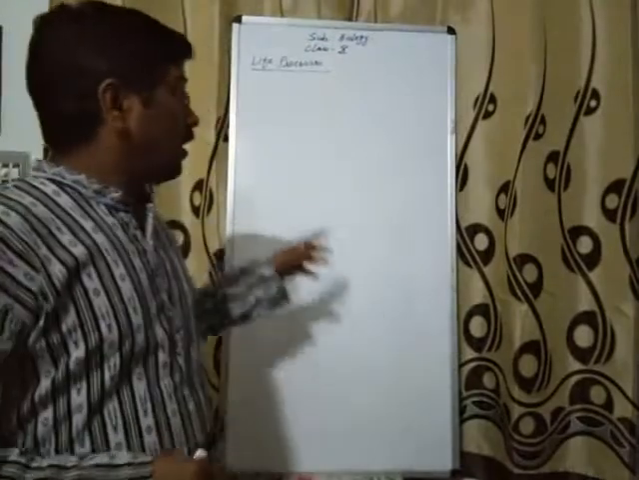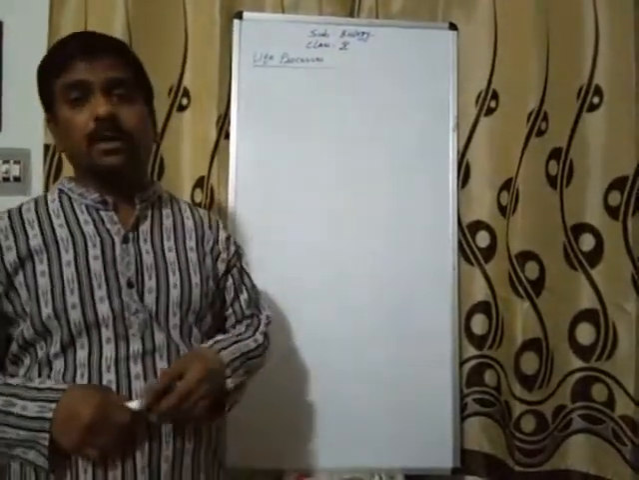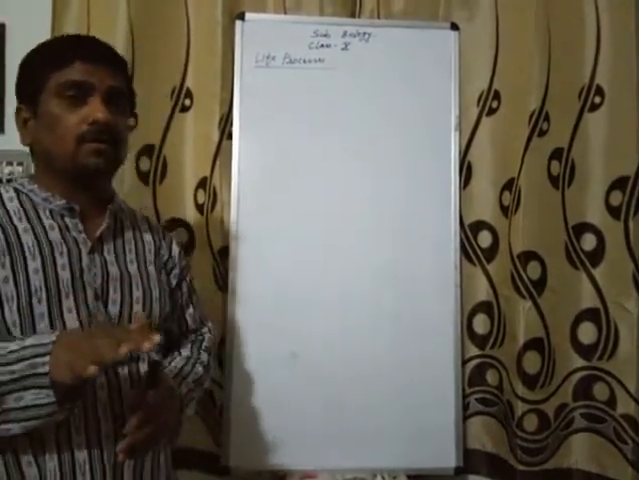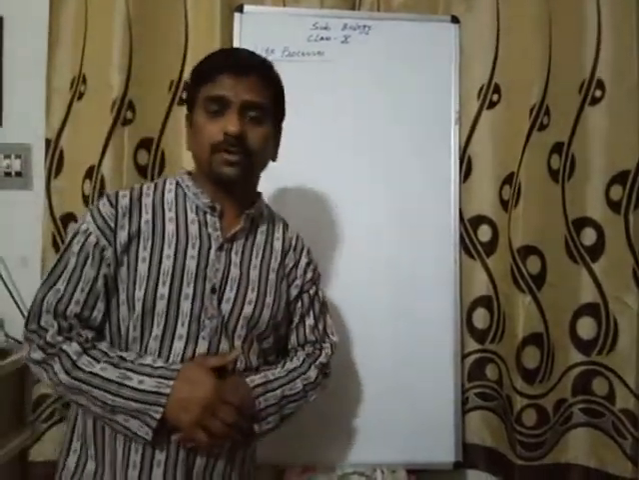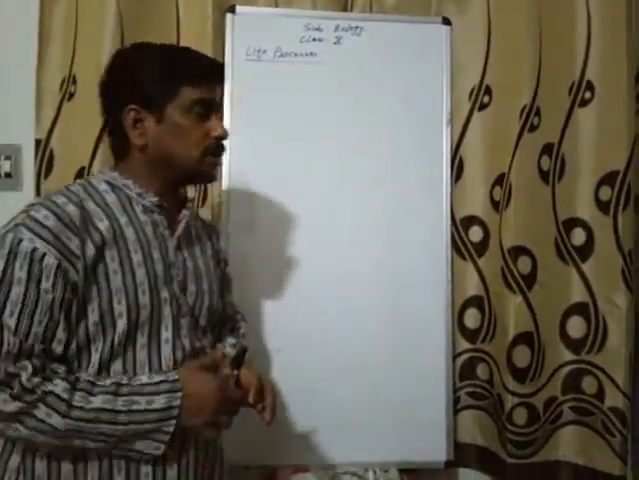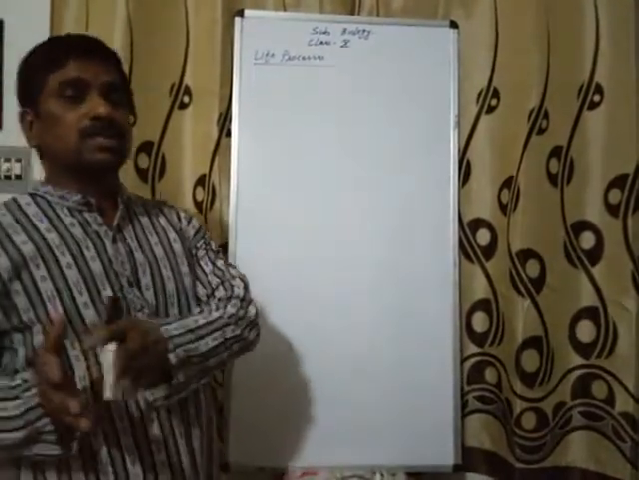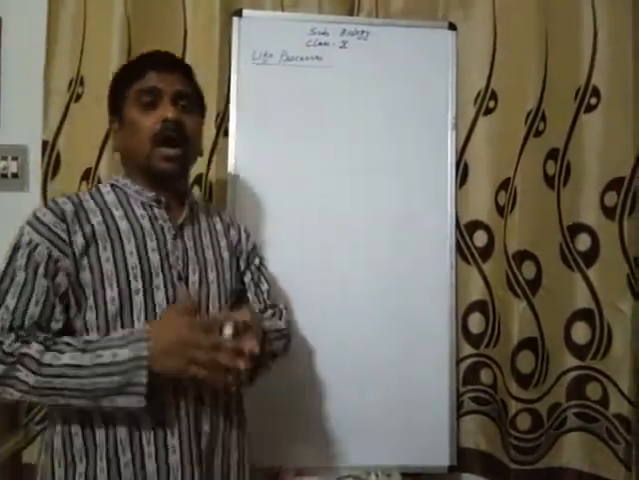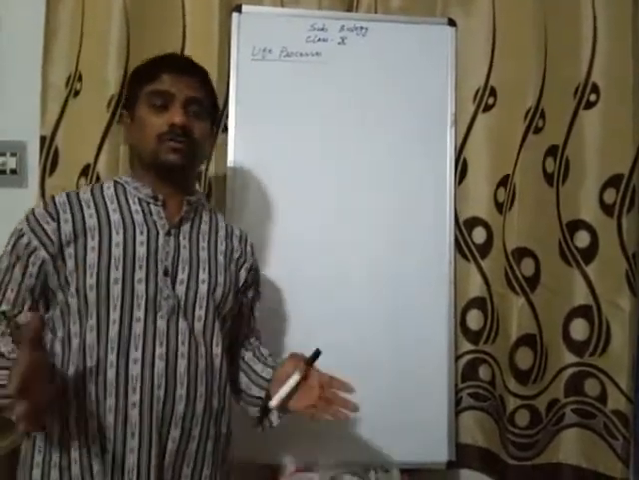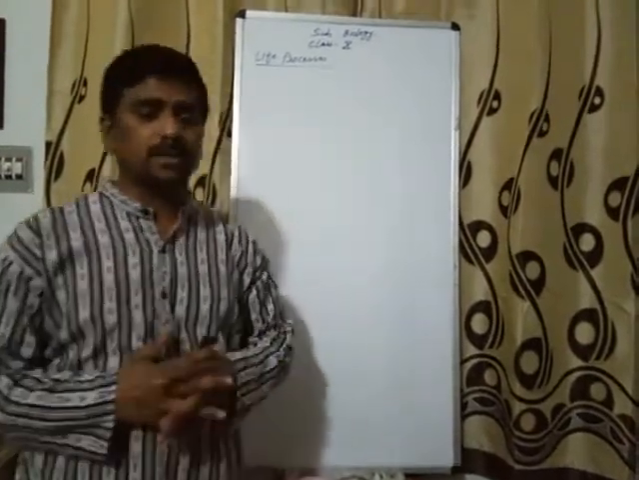Now, in the last class, I have taken the topic life processes. In the life processes, I have taken the topic autotrophic mode of nutrition in plants, especially photosynthesis. We have discussed the process of photosynthesis, also the structure of the leaf, and in the structure of the leaf, especially the stomata, the structure of stomata, and the closing and opening of stomata with the help of the guard cells.